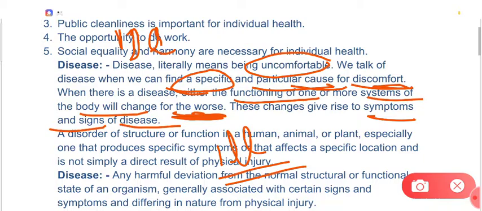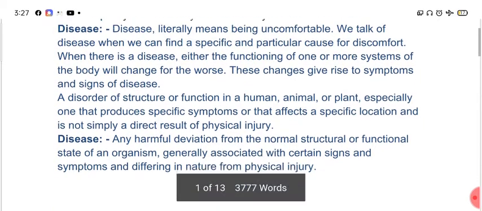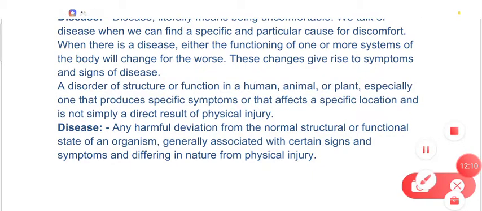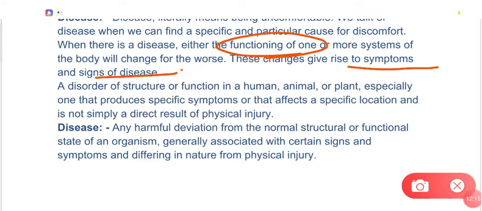Okay, so one more thing is very important regarding the disease, that these signs and symptoms, or this malfunctioning should not be because of certain physical injury, because physical injuries are not included in the diseases, right? For example, if you have a wound in your leg, and because of this you are feeling some fever, or you are having a lot of pain, that may not be included in the disease, right?